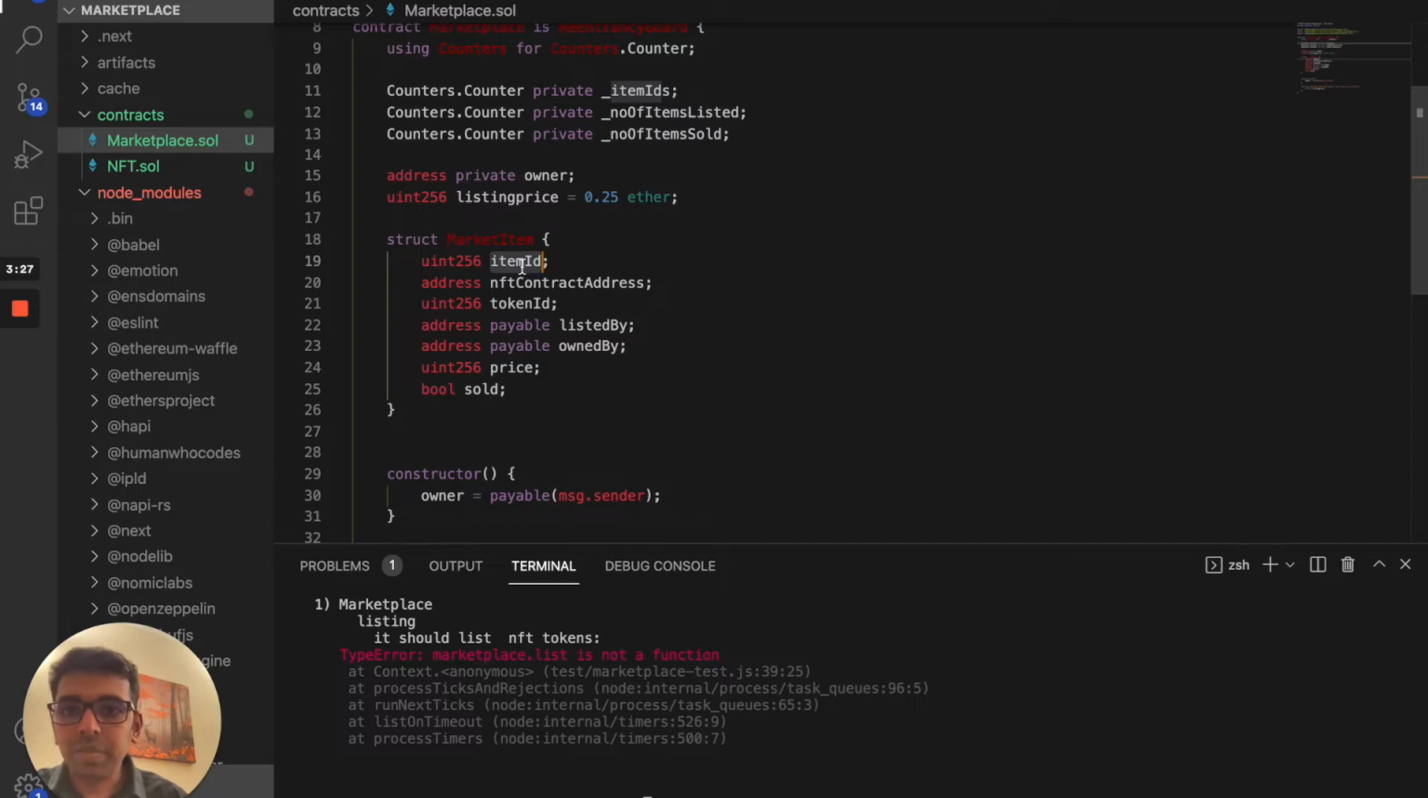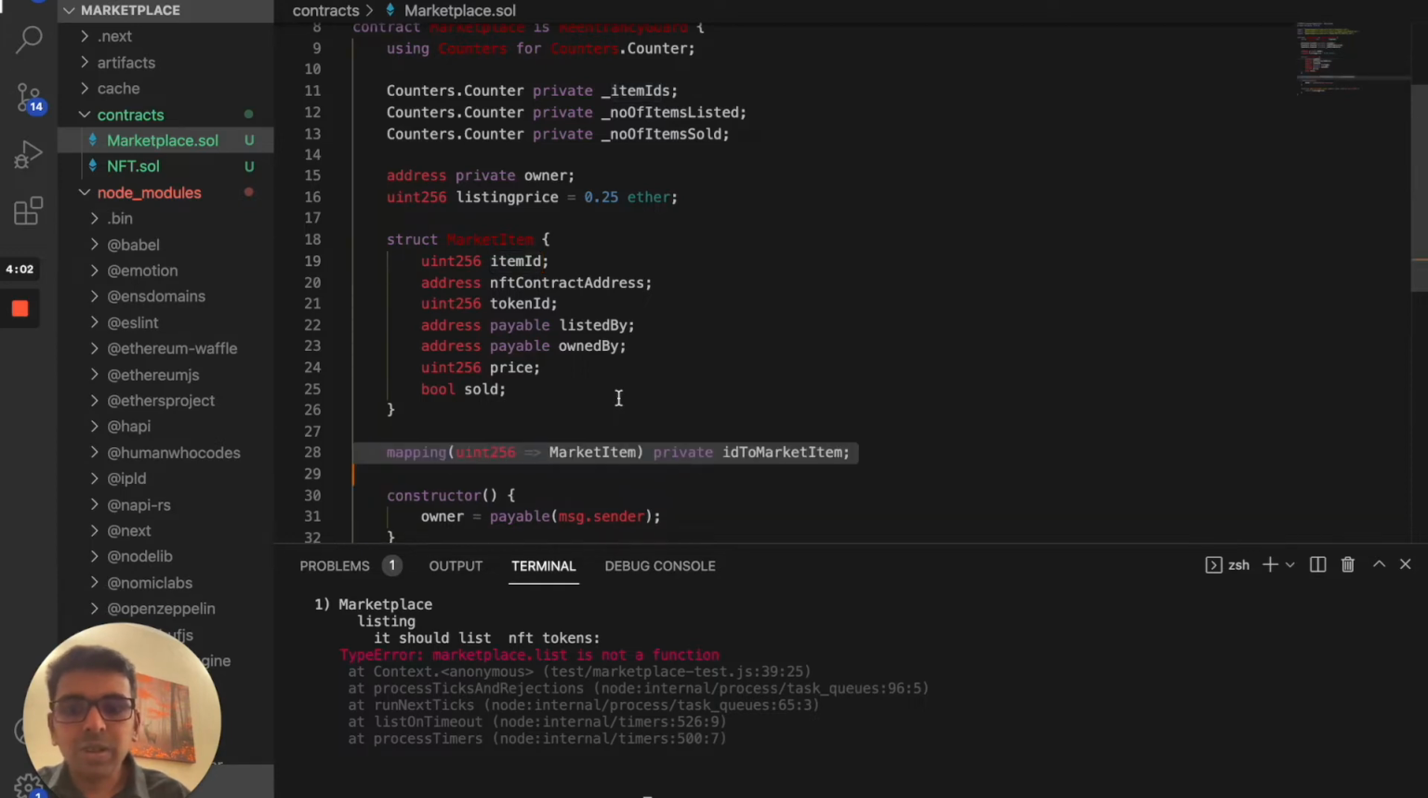Then the next field is listed by, who actually listed this item. Then owned by, who actually bought it. The other fields are the price and a sold boolean. The reason we are keeping a boolean is that in the front-end application we want to fetch all the listings which are not sold yet, and also fetch all the listings which are sold. That's why we are keeping a flag there. So we created a new type.